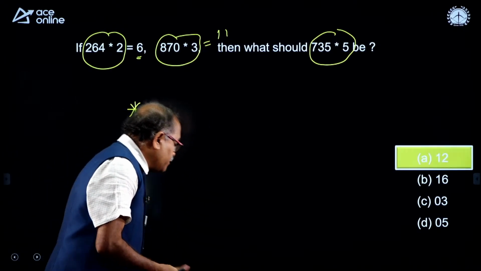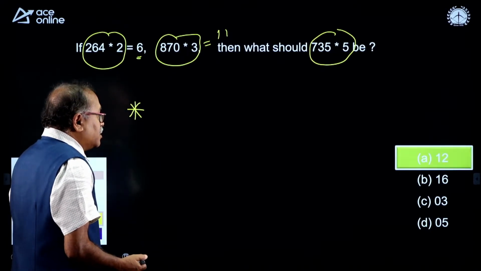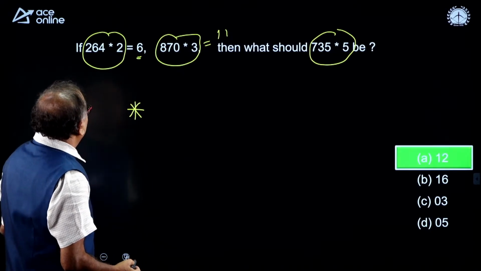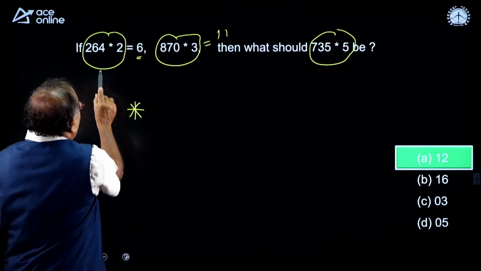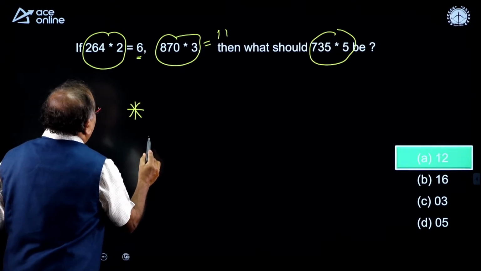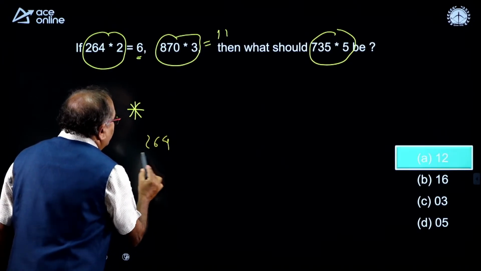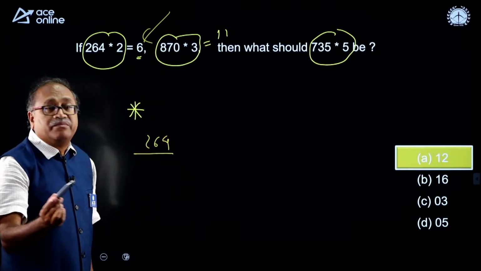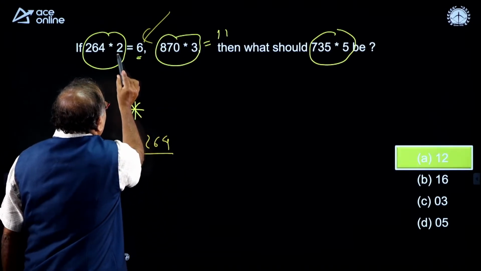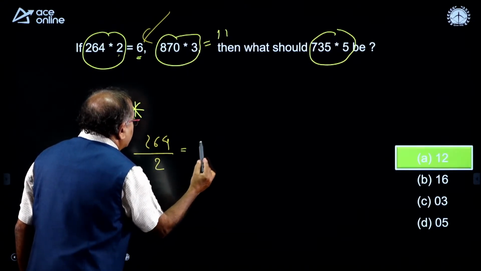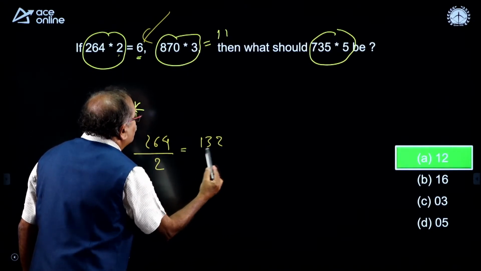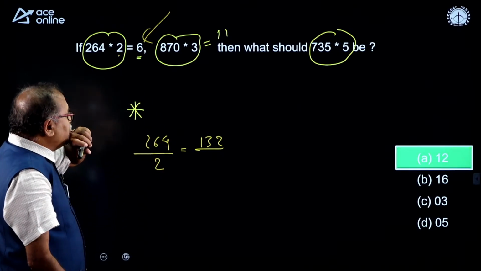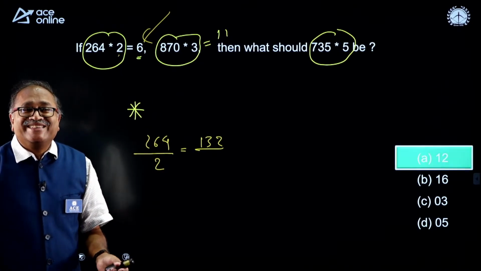Okay. Let me check. Probably sometimes I may write wrong over here. So, what I notice is 264 when I am dividing by, because it is a smaller number, this 6 is the smaller number. So, when I divide this by 2, so what do I get? This 1, 3 and 2, 132. How can I get 132? It is so easy.